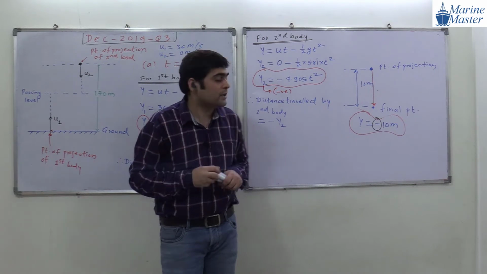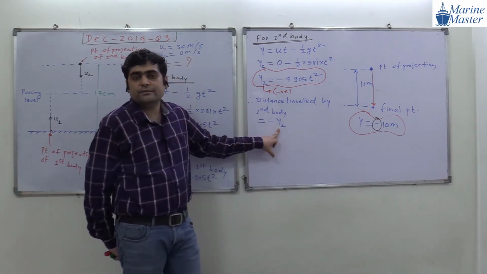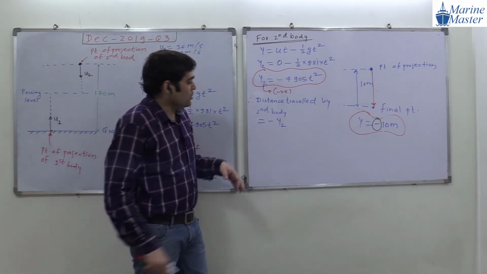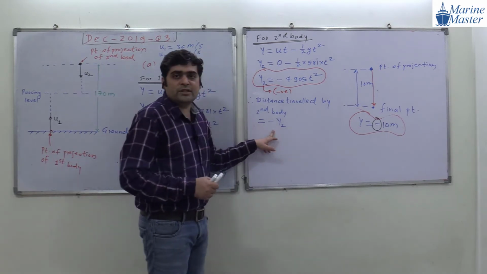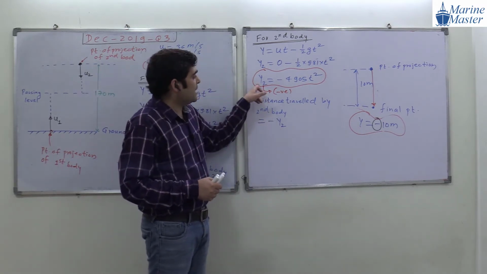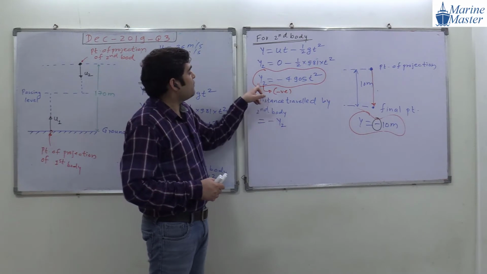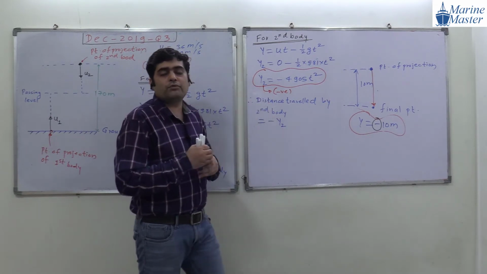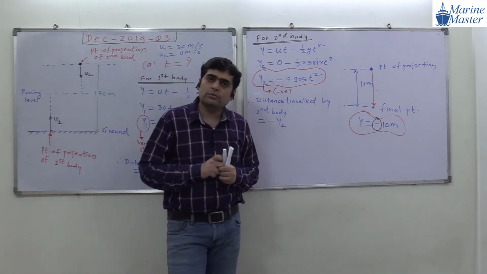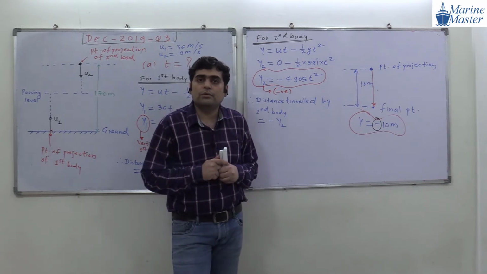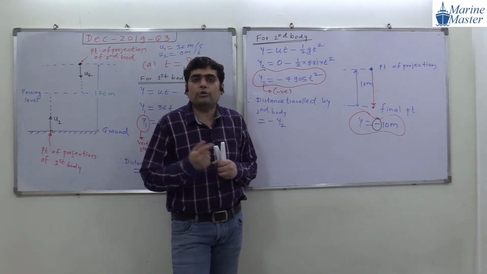Try to see the scenario here. Anyone have any doubt in this discussion? Why have I multiplied y2 by minus? Because y2 will come negative, and if you want y2 positive, what do we have to do? We have to multiply by minus.